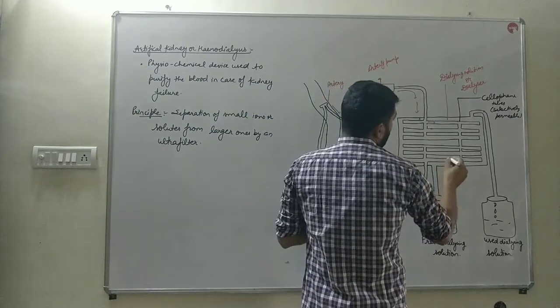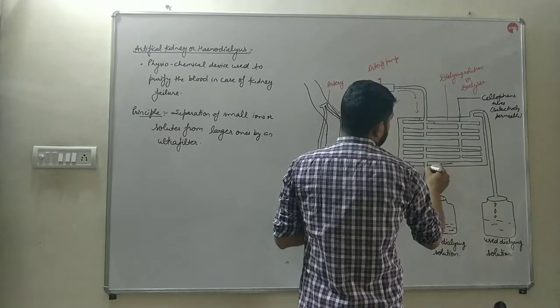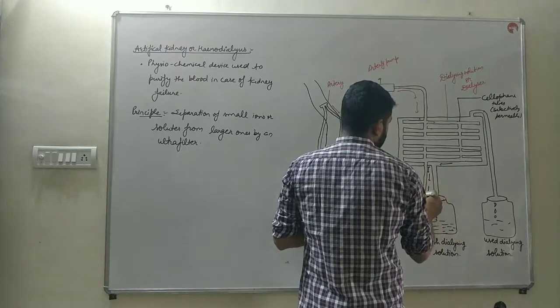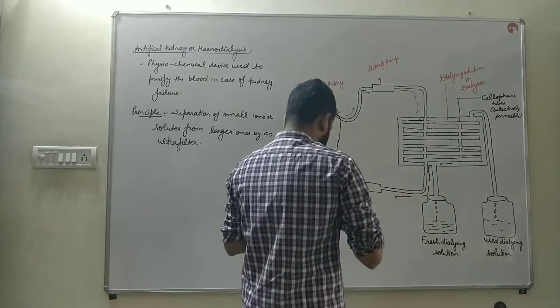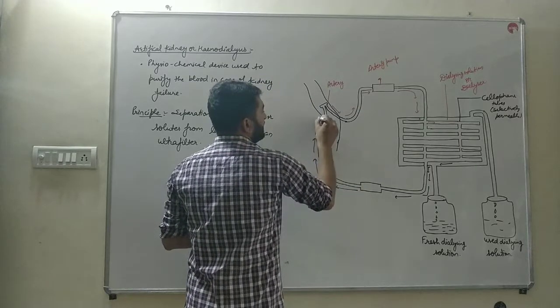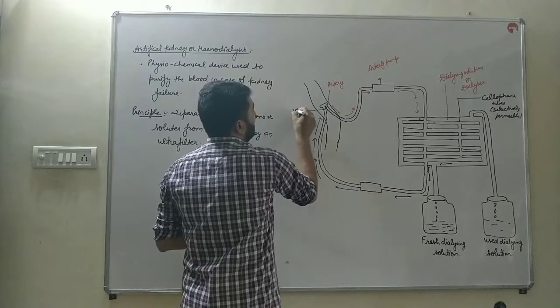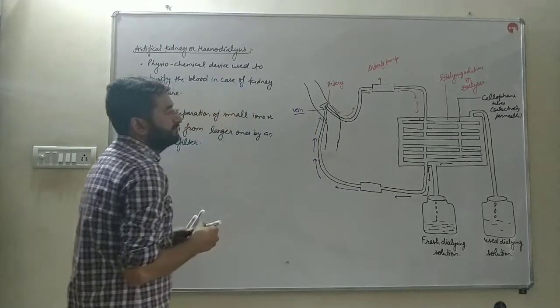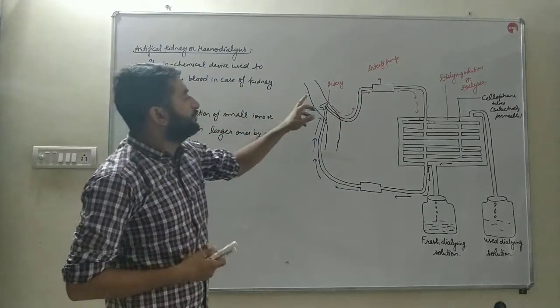Then the purified blood comes into this column, and from that column it is poured into a vein. Okay? The blood is withdrawn from the artery.